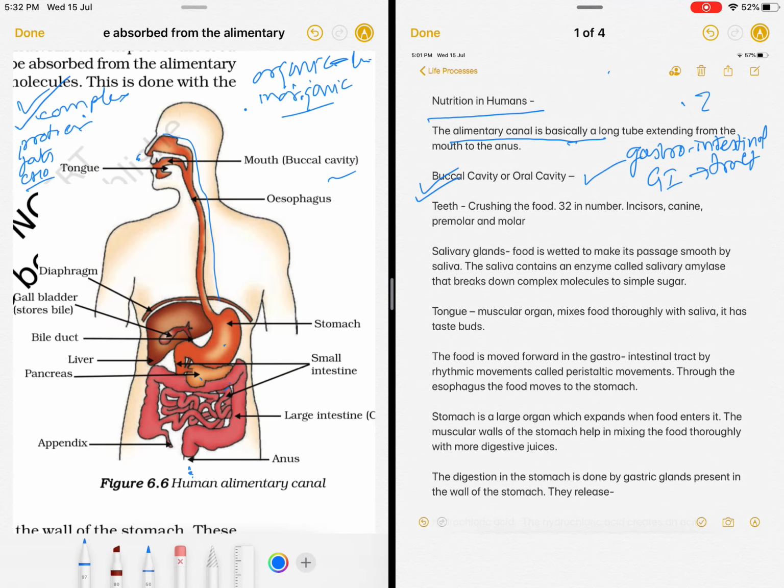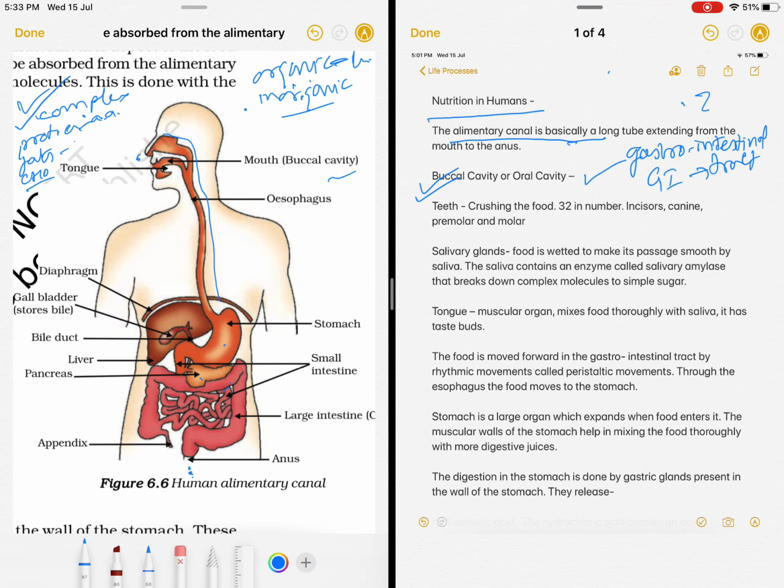So proteins are made up of simpler structures like amino acids. Fats are made up of fat globules. The simplest carbohydrates are glucose, fructose, they are the simpler form.